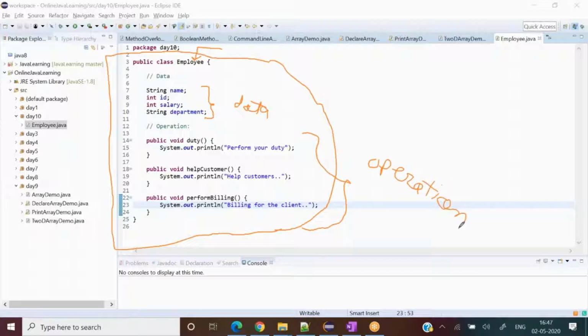So this is a class we have created so far. These are the main things about the class.